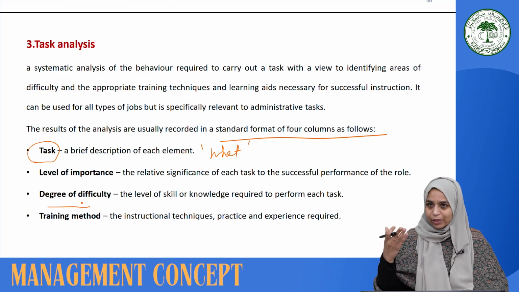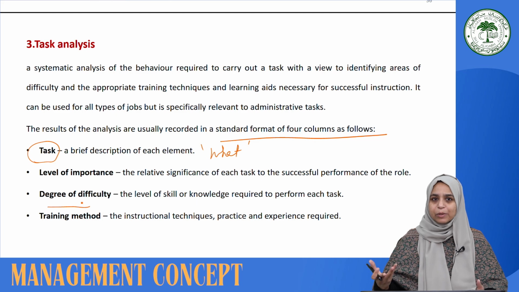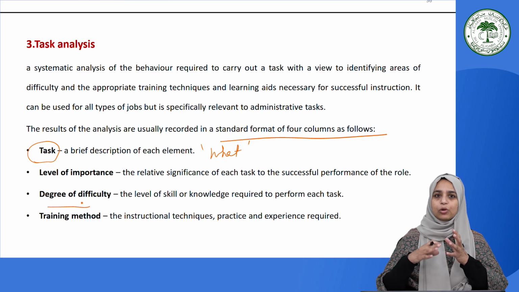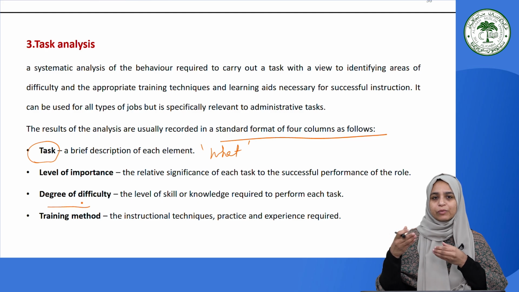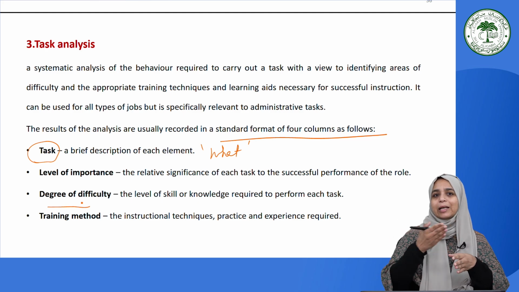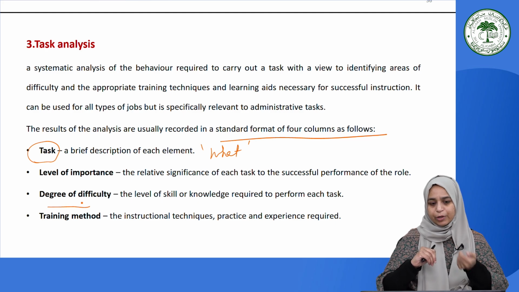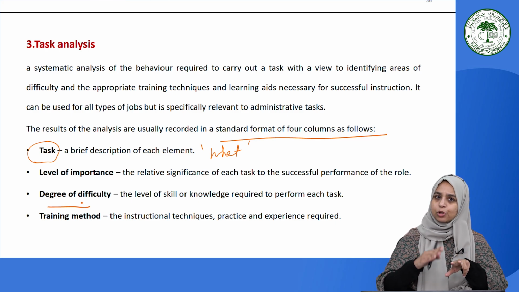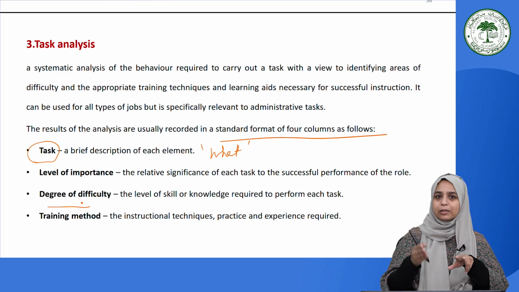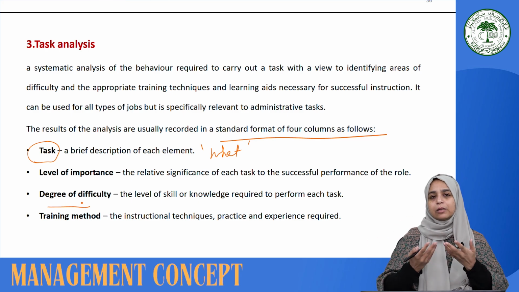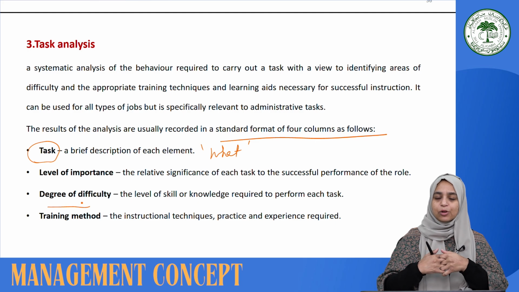It happens when you are preparing, let us say, certain questionnaires or question papers or examination papers in which you are setting certain questions, and then you also mention against it what nature of difficulty it is. So there are categories to understand what nature of problem it is, whether it is easy, tough, or moderate. So the degree of difficulty is also mentioned against that task in addition to the relative importance to the ultimate outcome. And the fourth column will comprise the training method.